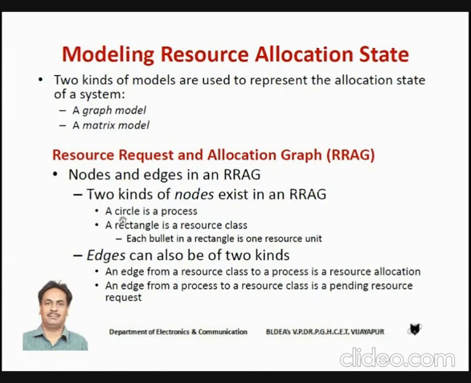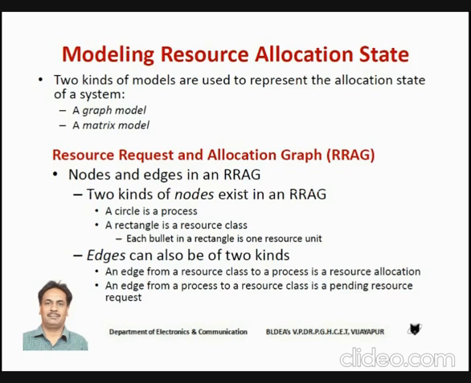The circle in the graph indicates a process. Students, remember, the circle represents a process. And we use a rectangle. The rectangle indicates the resource class. Here, assume that you have three printers connected to the same system.